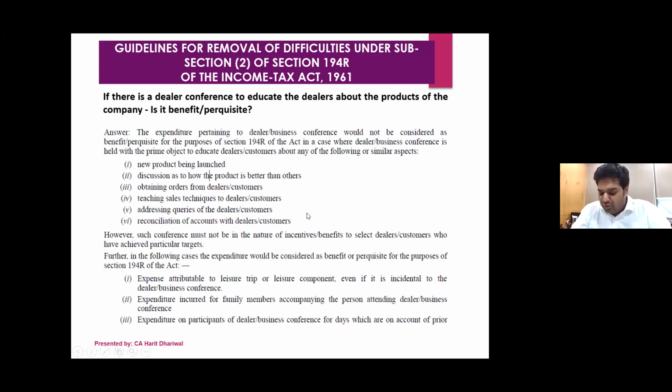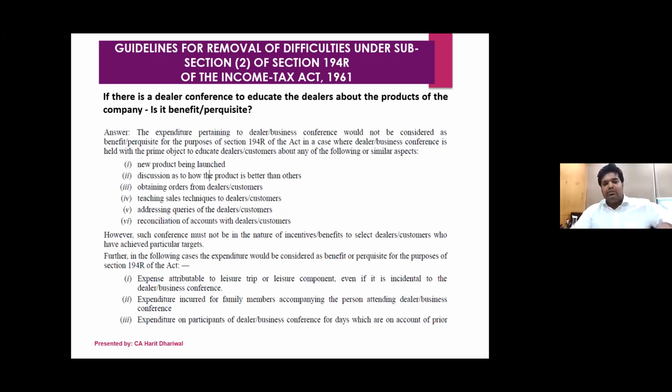And I think there are suggestions going on in the industry that now they should come up with a negative list. For example, on these things, 194R will not be applicable. Like how they've done for the sales return, for the discounts and everything. They should also clarify a lot of things on which 194R should not be applicable.